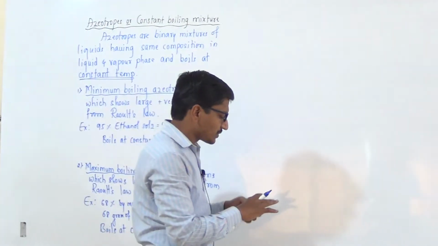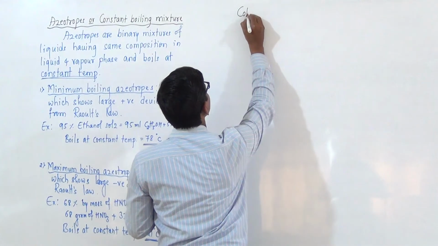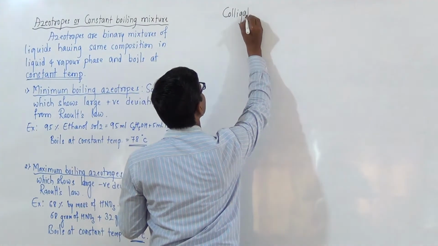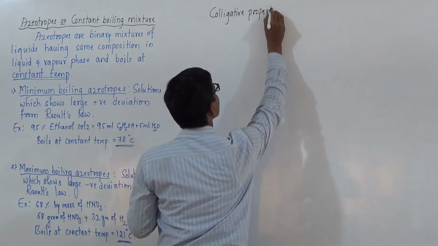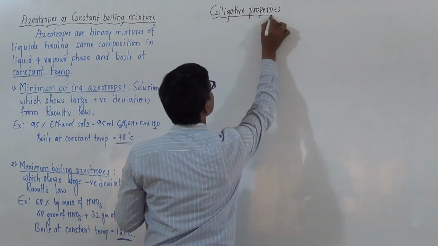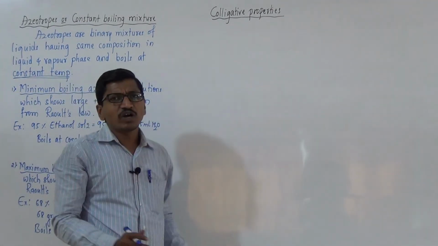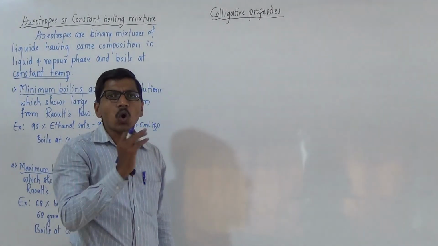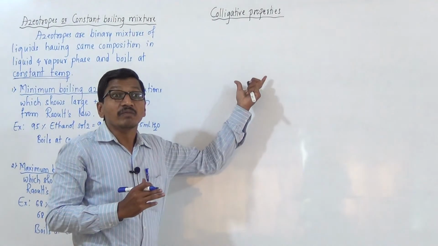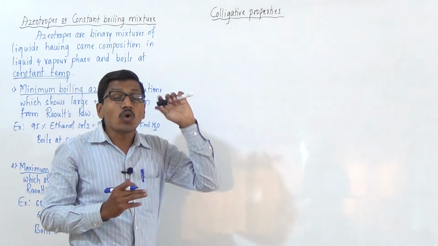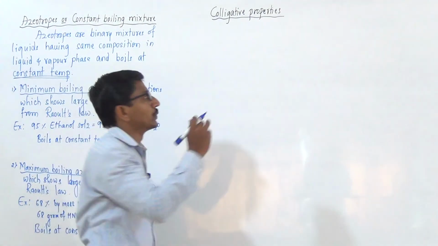Next is colligative properties. In Latin, colligative means co-ligar, together to bind, and the colligative properties only depend on the number of solute particles and not on the nature of the solute.